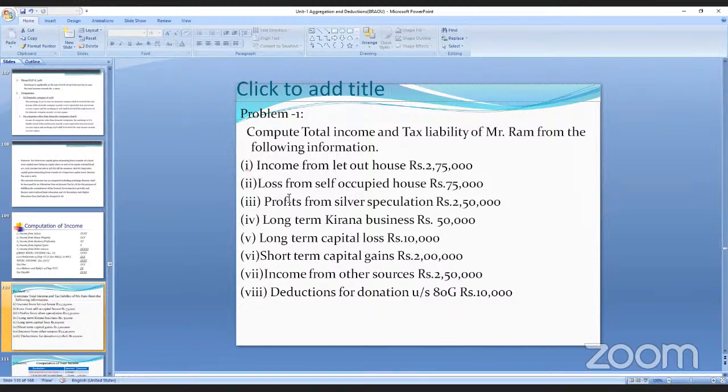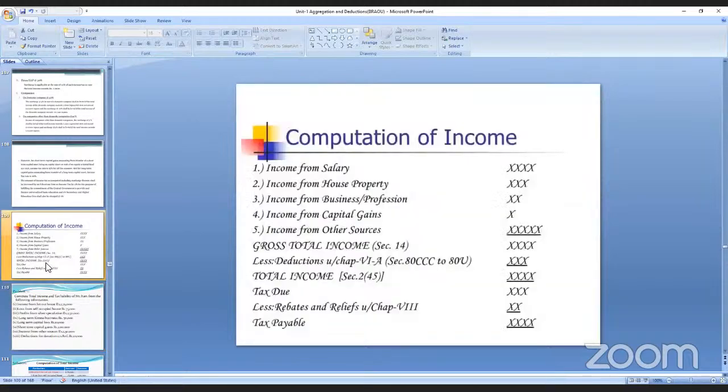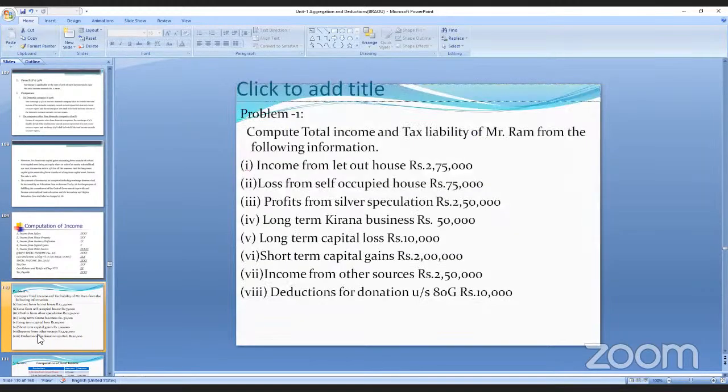Yes, ma'am, clear. Now you take down this problem fast. First you take this format, the format of computation of total income. Looking at that format, you have to write and practice. Okay. The next is the problem. You take down the problem.